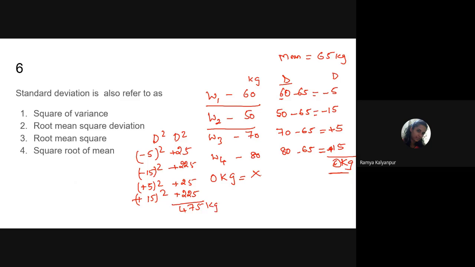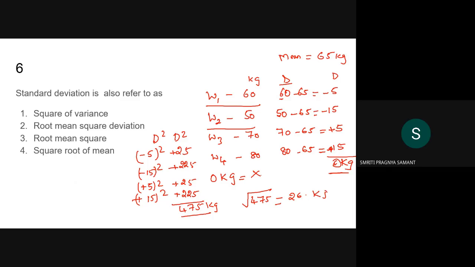Now, do you think that in a class anybody can have a weight of 475? This is also a weird thing. Now what I will do, I will take the square root of this 475. So, what is the square root value, Smriti? The square root of 475. 26 point something. So something like 26 point something it is there.